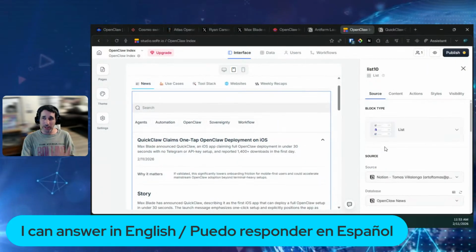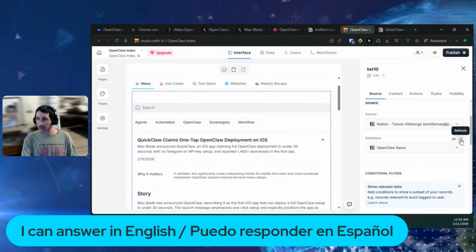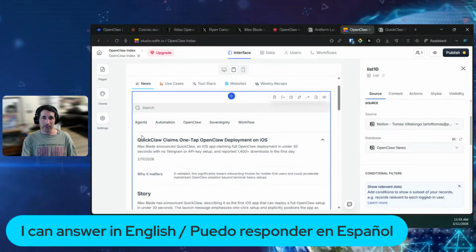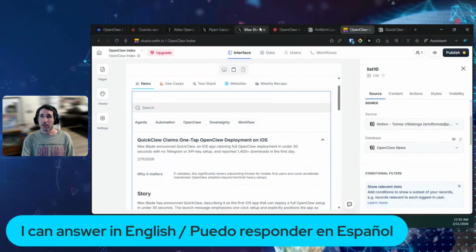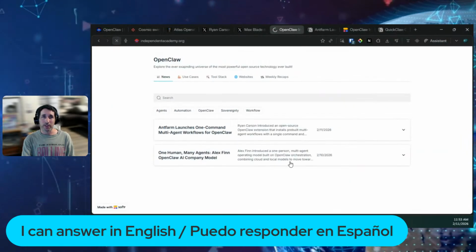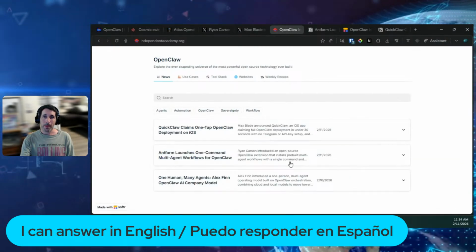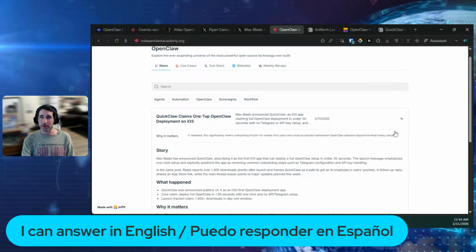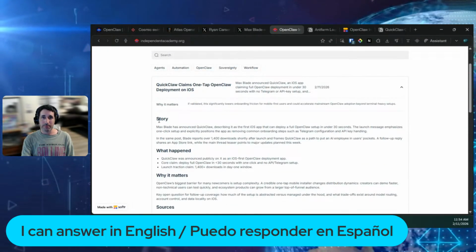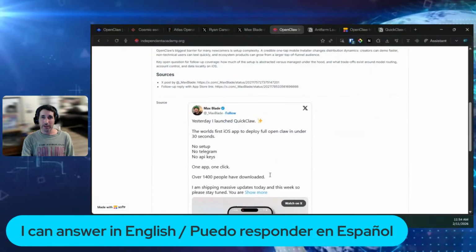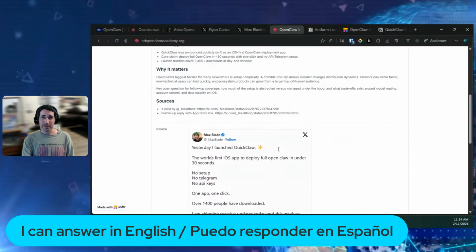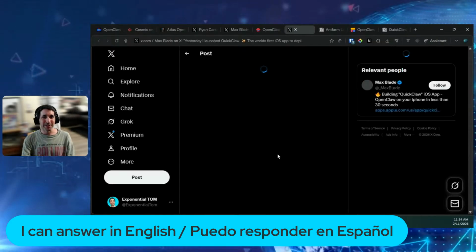But if you want to rush it, you can just go to Softr and click the little refresh icon, and that tells it, see, now QuickClaw claims one tap. So now if we go to our website and we refresh, boom, it's there. QuickClaw claims one tap OpenClaw deployment. And if you open it up, you can read the story, and you have the actual tweet link there. So you can click on it and it will take you to the thing.